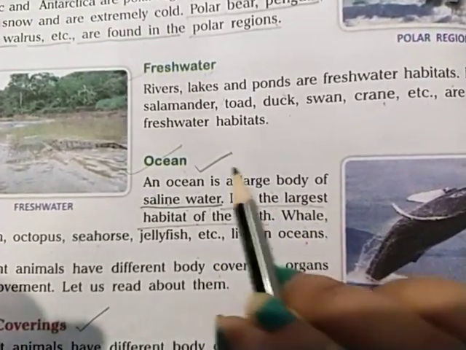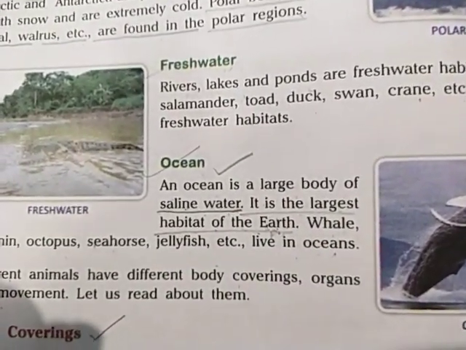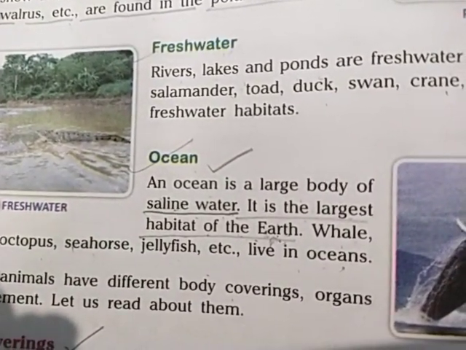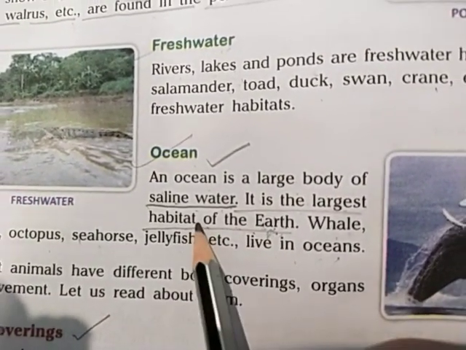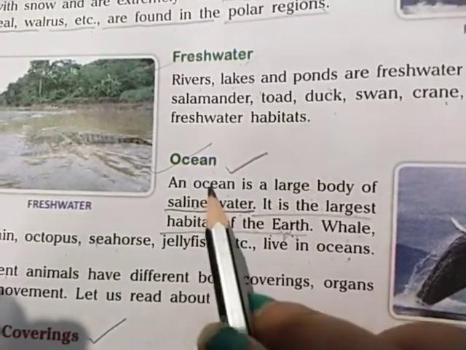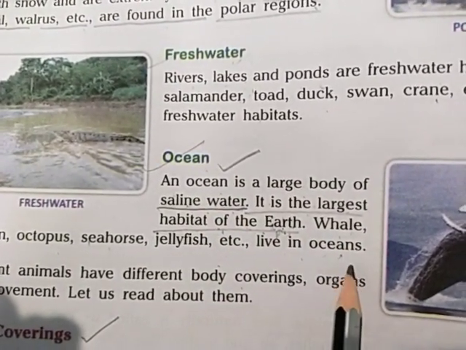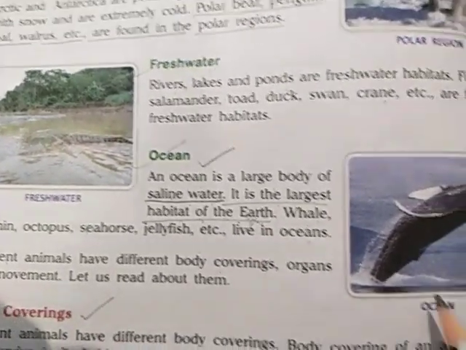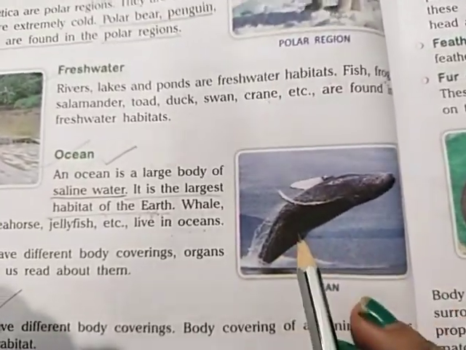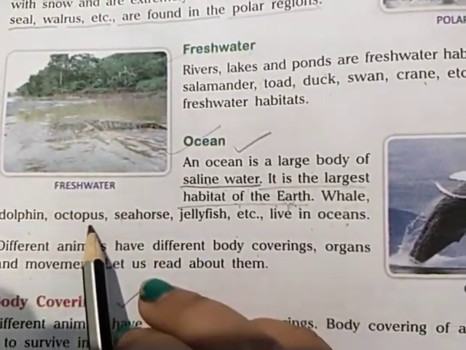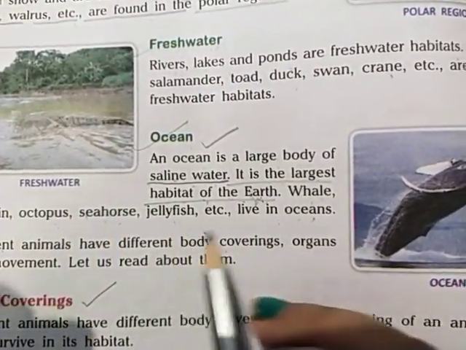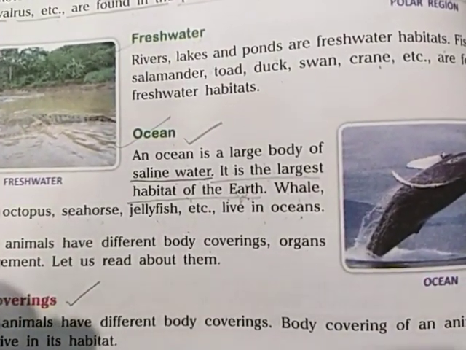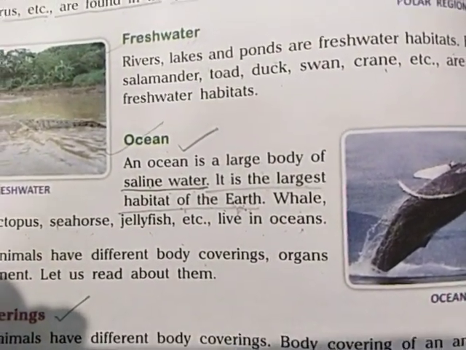Then next, because of the large, huge amount of water, it is said to be the largest habitat, and a huge variety of animals are also found in the ocean. See, this is the whale. So dolphins, octopus, seahorse, jellyfish. These are some names of the animals who live inside the ocean.